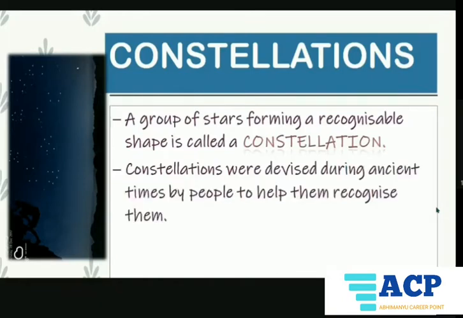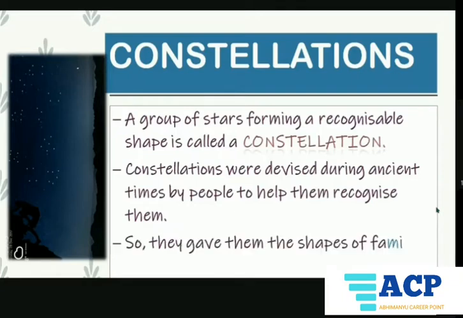If you see the night sky, you can take 7 to 8 stars and form a shape, like they are looking like a spoon, or like a bowl. This forming of a shape by a group of stars is known as a constellation. Constellations were devised during ancient times by people to help them recognize them. So they gave them the shapes of familiar objects and people. The names of the shapes were given by the ancient people. So you can see constellations have come from ancient times, right?